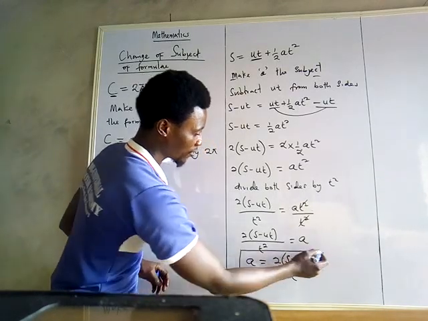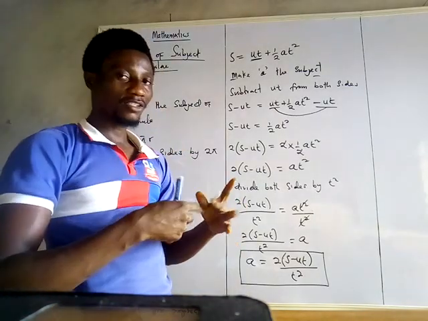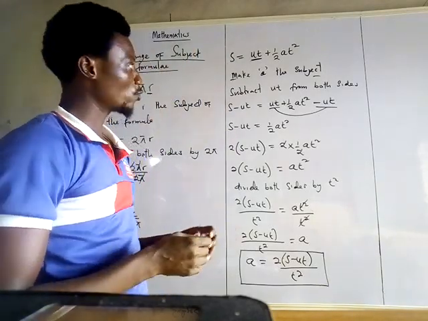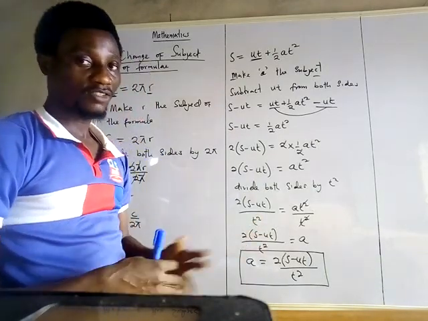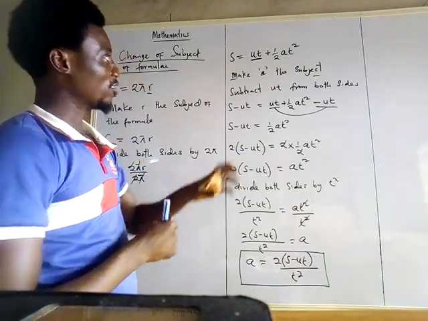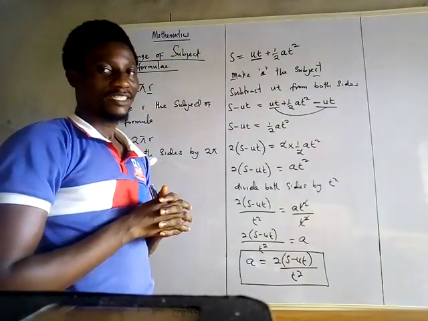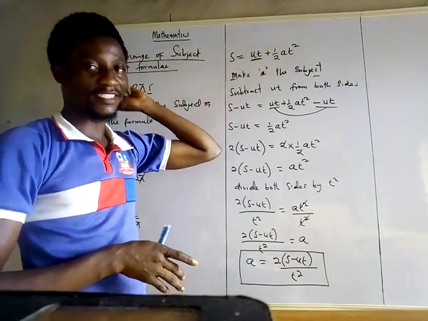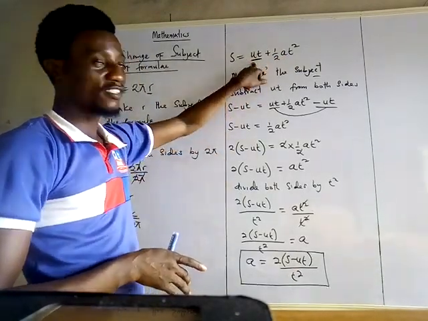Then we have successfully made A to be standing alone. Now let us recap. We have S equals to UT plus half AT squared, and we are to make A the subject of the formula. That is to say, we are to make A to stand alone. Now the first step we need to take is to remove this UT from that side, because without you removing this UT, there is no way you can get to where A is. There is no way you can free this A from bondage. So you need to remove this UT.